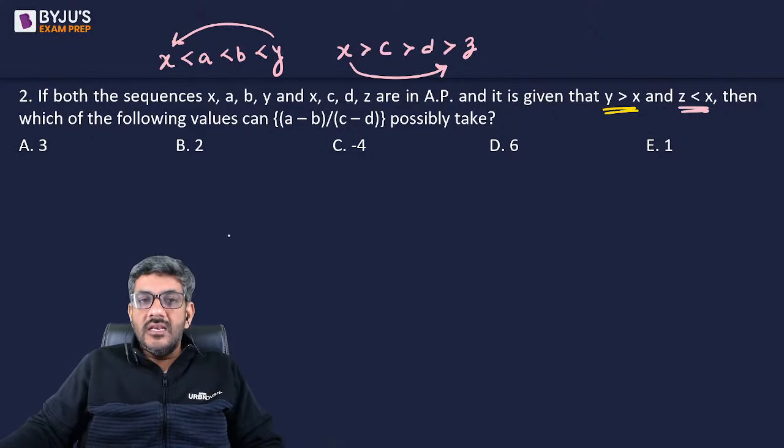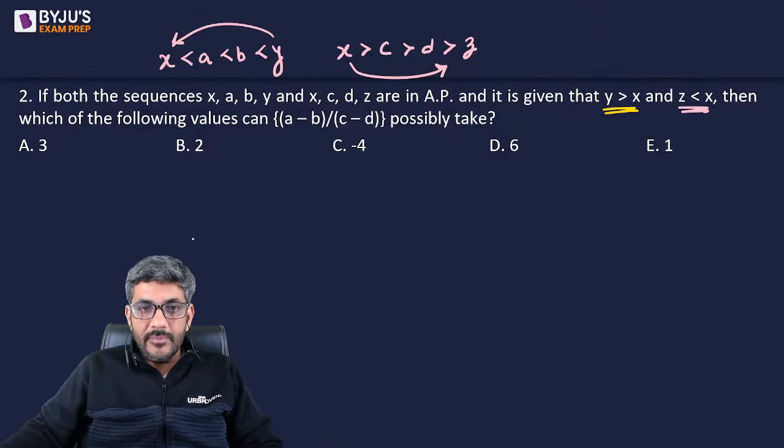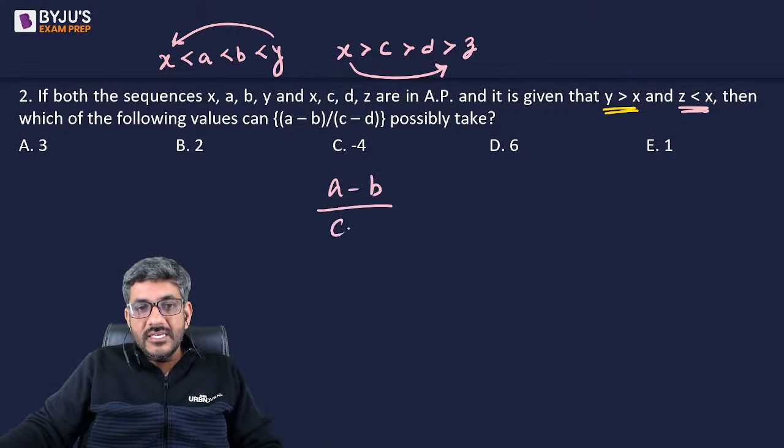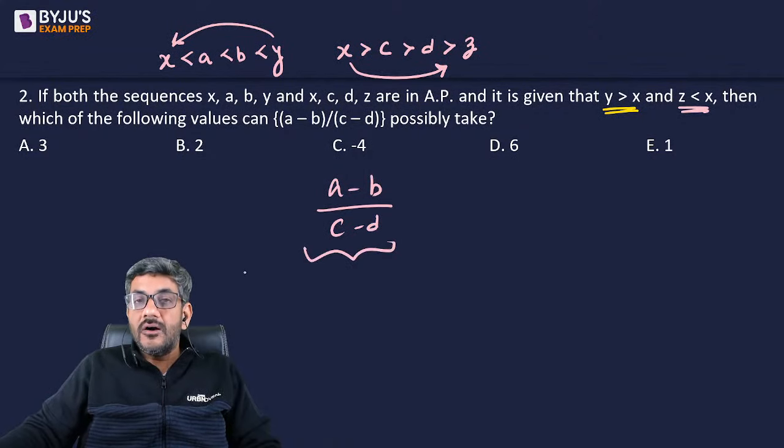So z is less than x. That is what a decreasing AP is. The question is which of the following values can this take? So a minus b upon c minus d, he says, इसकी value इनमें से क्या हो सकती है?